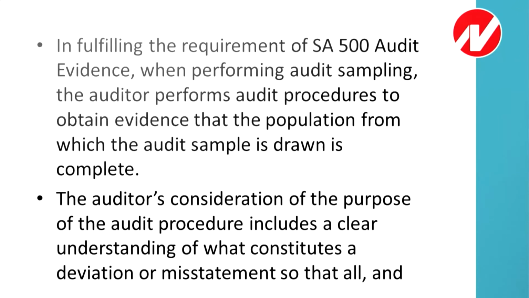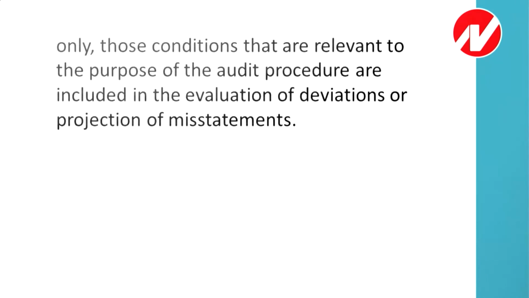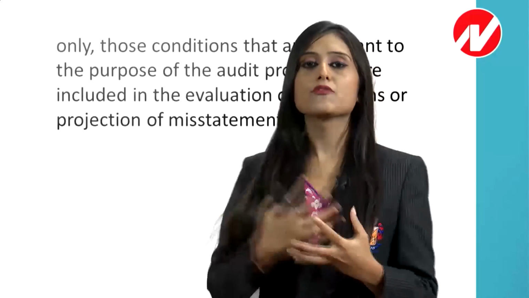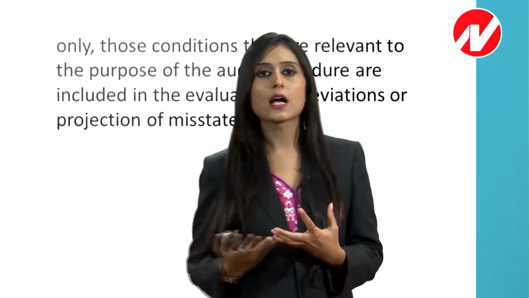Next, the auditor's consideration of the purpose of the audit procedure includes a clear understanding of what constitutes a deviation or misstatement, so that your audit procedure includes a clear understanding. आपके procedure में there should be a clear understanding that what is a deviation and what is a misstatement, and only those conditions that are relevant to the purpose of the audit procedure are included in the evaluation of deviations or projection of misstatements. मतलब आप वही चीज़ consideration में ले रहे हो जिससे आपको लग रहा है कि deviation होने का chance है या misstatement होने का chance है.